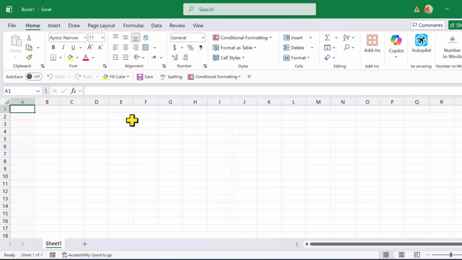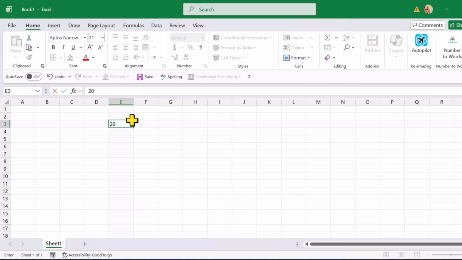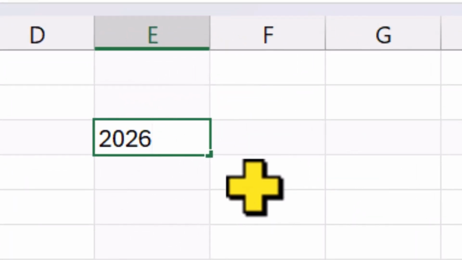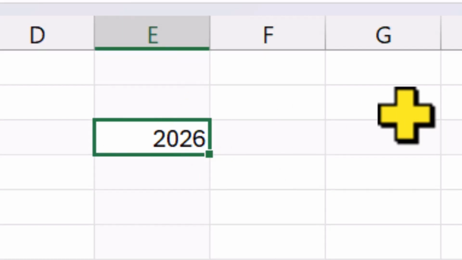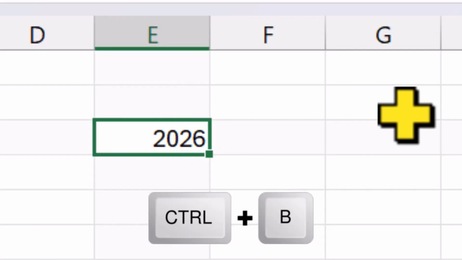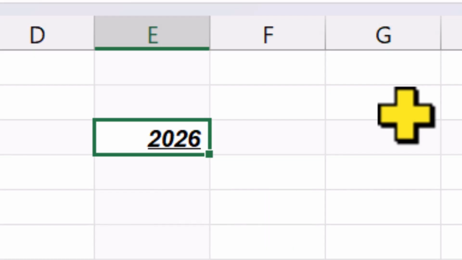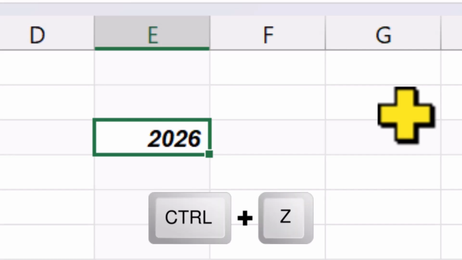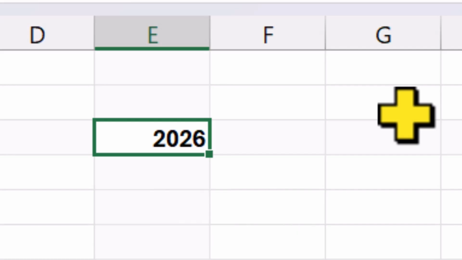Now, let's type something into a cell. I'll click on any cell and type the number 2026. To format this number, I can use a few shortcuts. Ctrl plus B makes the text bold. Ctrl plus I makes it italic. Ctrl plus U adds an underline. If I want to undo these changes, I press Ctrl plus Z. I can press it multiple times to go back step by step.